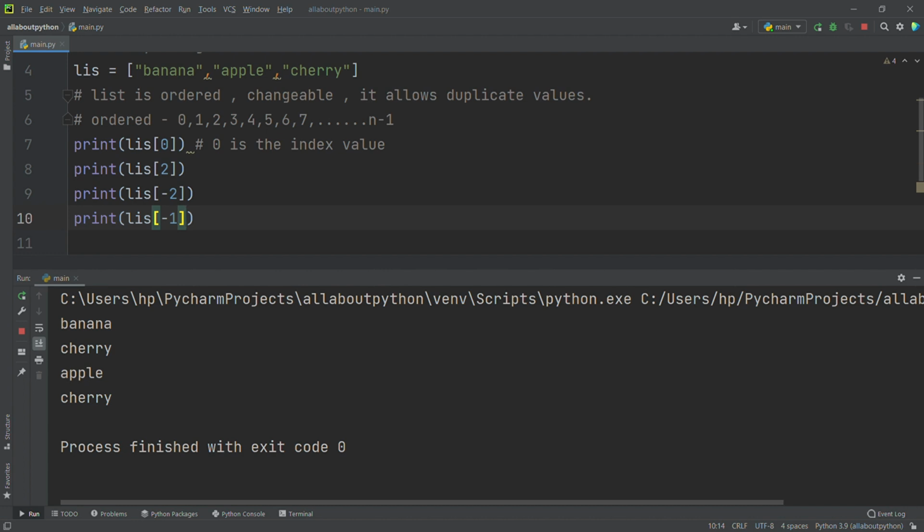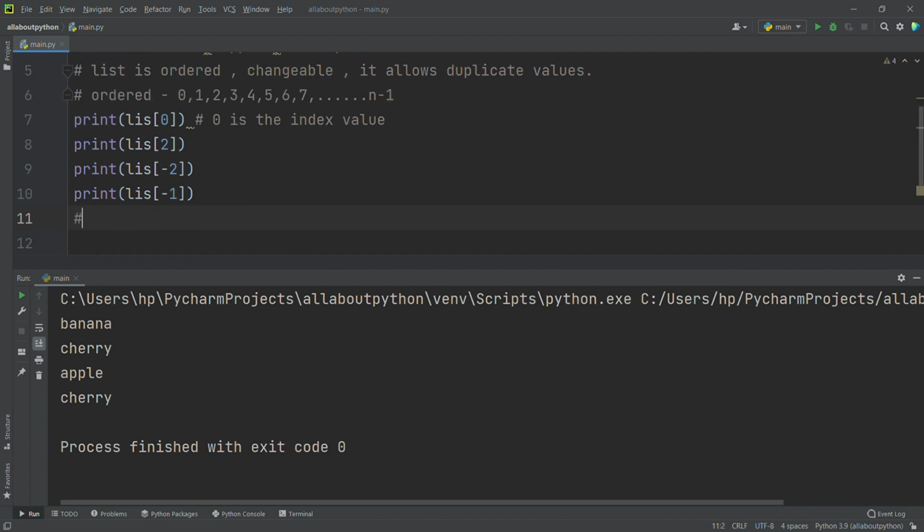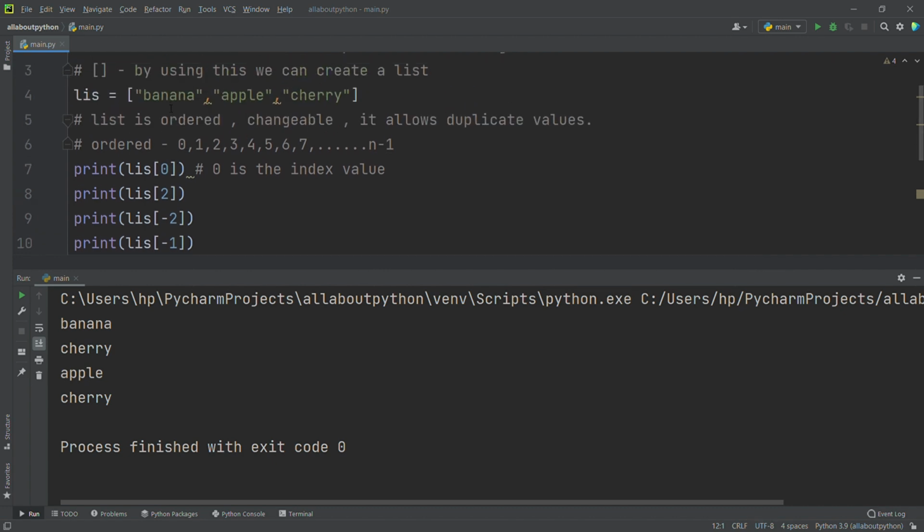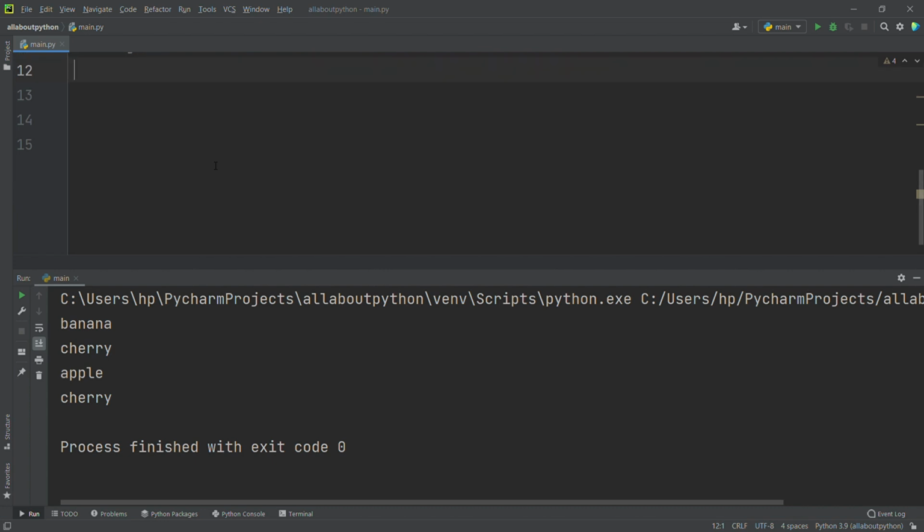See, as I said, a list is changeable. We all know what the meaning of changeable is, right? But I will say here, I had given only banana, apple, cherry, right? Now I want to give another value, or another data, inside that.